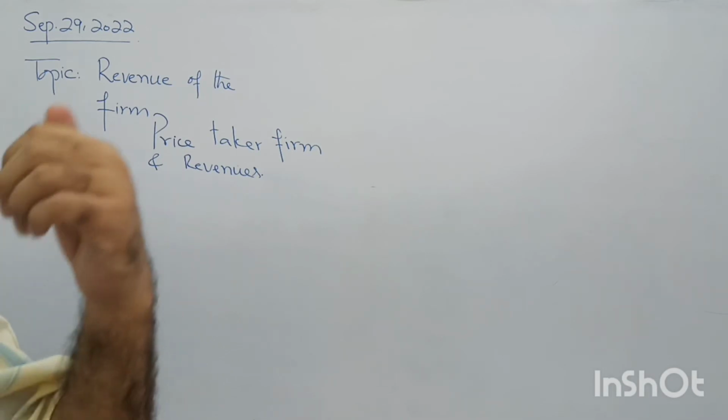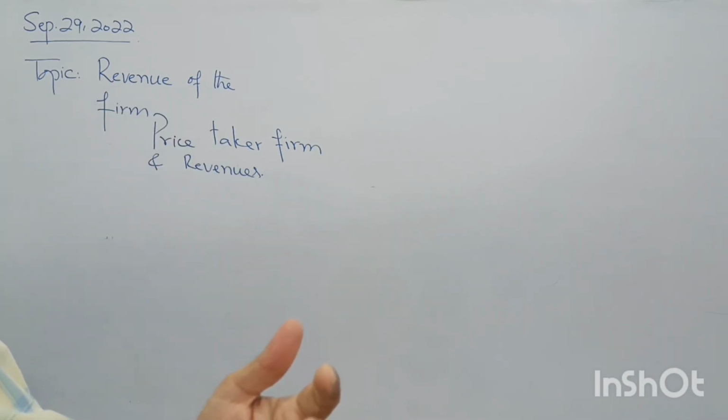When there is a high degree of competition in the market, each firm cannot influence the price because that firm is a very small part of the total industry. So it does not have any influence on the market price. It will operate in the market like a price taker firm.